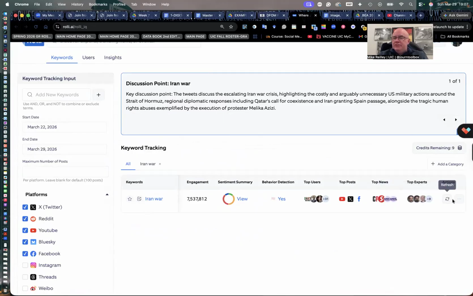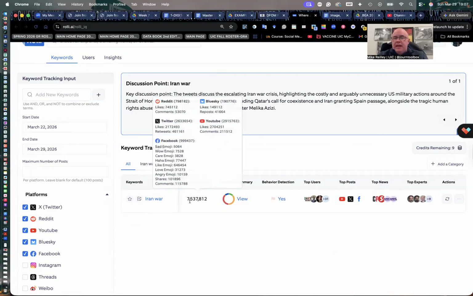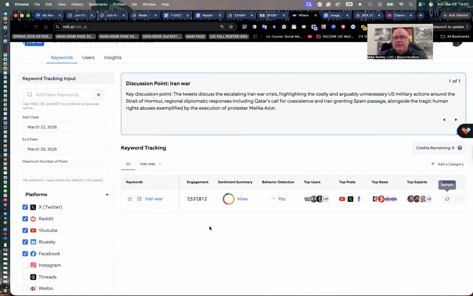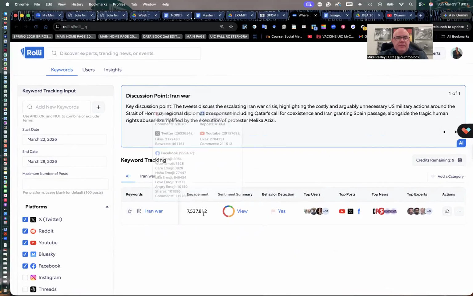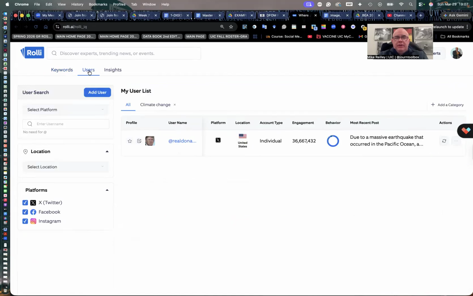And there's various other actions. You can refresh this as you go. This was from yesterday, but I can hit refresh and get more current information here. I've got Iran war in here. I'll run another one in a minute. I can look up here under users. This is one that I've run on Donald Trump. It shows the platform is X, and the United States is where it's from.